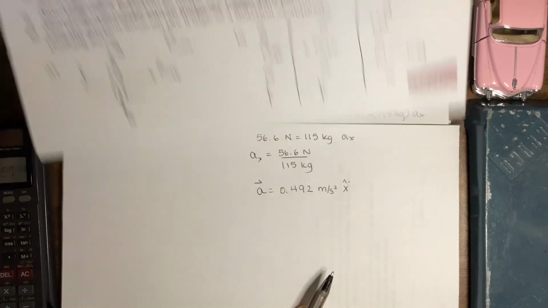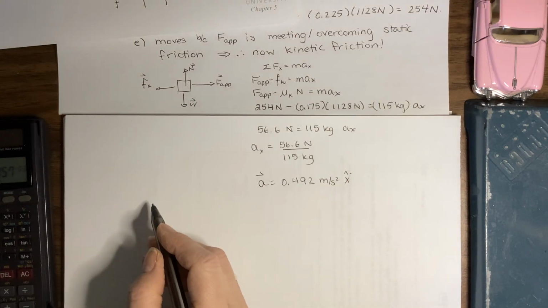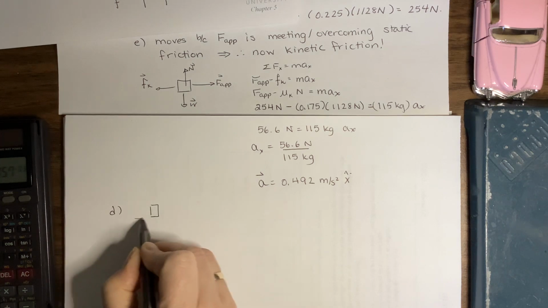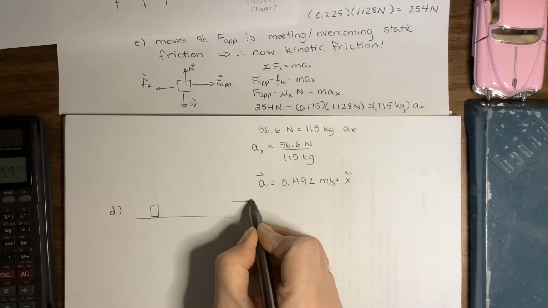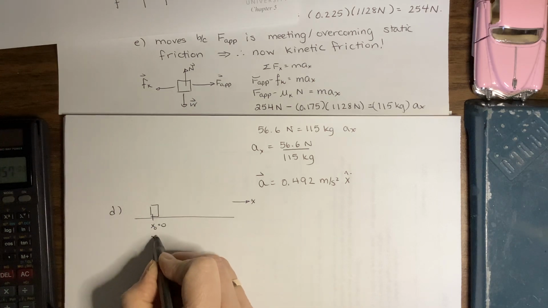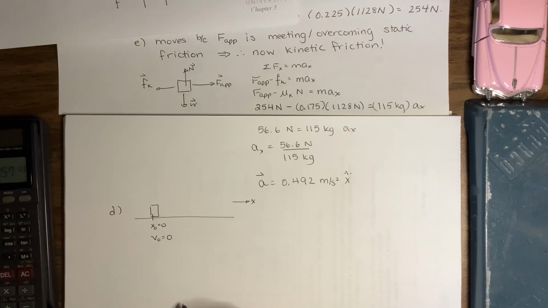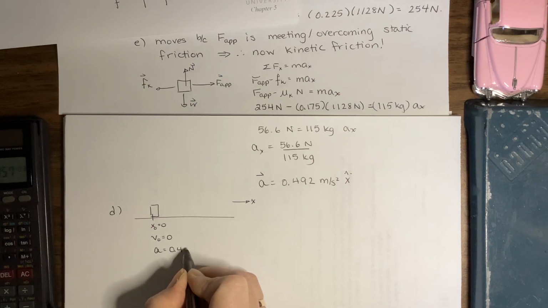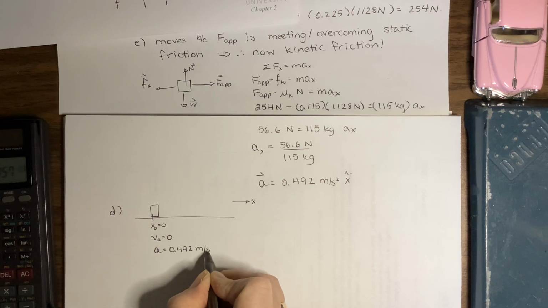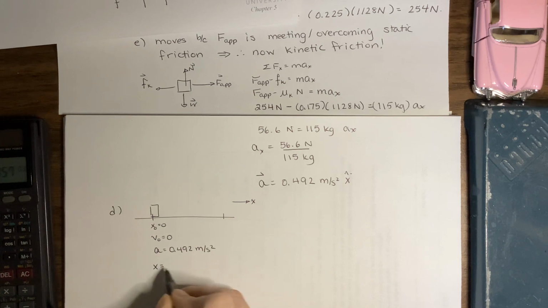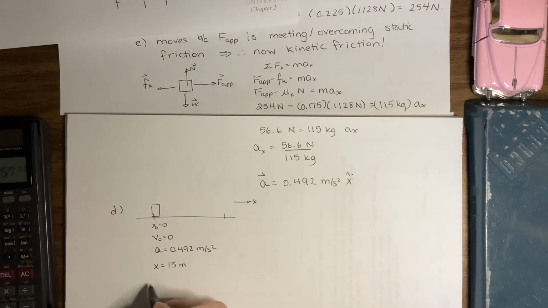All right, this is a kinematics problem. So let's do some kinematics here. Here's our fridge. We'll just do a sketch. There's our coordinate system, x. We'll put this at the origin, x0 equals 0. V0 also equals 0 because we just start pushing on it. Acceleration is 0.492 meters per second squared. We're pushing it 15 meters, so our final distance is equal to 15 meters. And we're trying to see how long that takes.